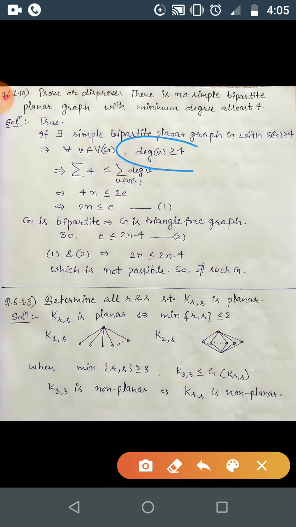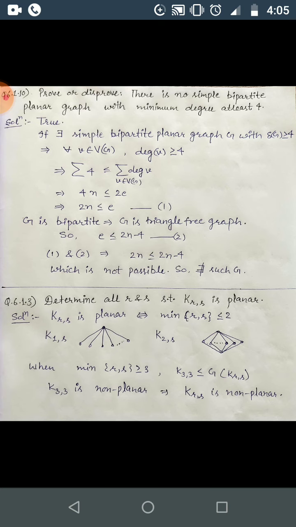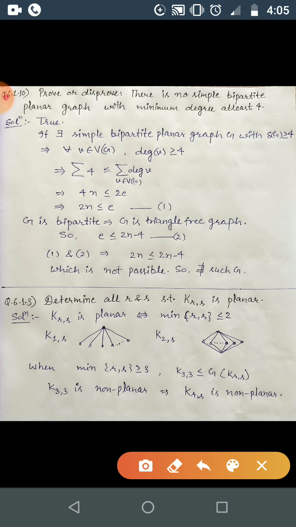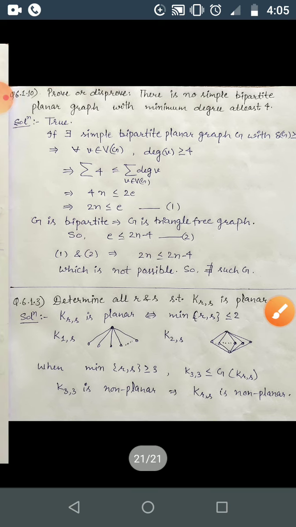If you take the summation on both sides, and n is the order, then there are n vertices, so 4 will be added n times. So it will be 4 into n, and by the degree sum formula you can write 2 into E, that is, 2 into the number of edges, the size, correct? So here we are getting 4n less than or equal to 2E. From here the 2 gets cancelled, which gives 2n less than or equal to E. Now we got this expression, correct?